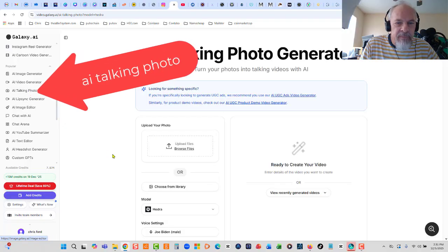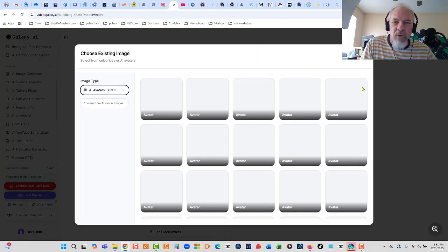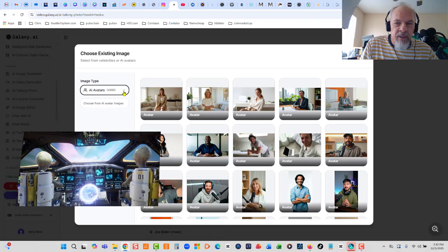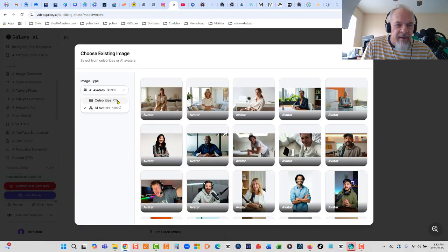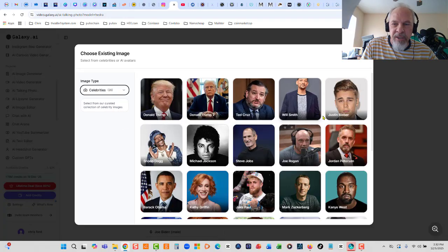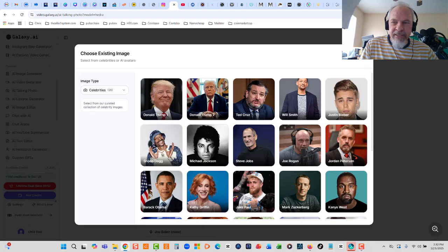We'll just click that and upload a file, or you can choose from a library if you want to clone somebody else. They have celebrities here, they have avatars, pretty much anything you want to clone you can choose right here. See the avatars, almost 5,000 avatars, pictures of people. You can create video courses, you can do almost anything right here using these avatars, or you can choose from 28 celebrities: Donald Trump, Ted Cruz, Will Smith, Justin Bieber, Snoop Dogg, Joe Rogan. They're listed right here. That's kind of scary right there.